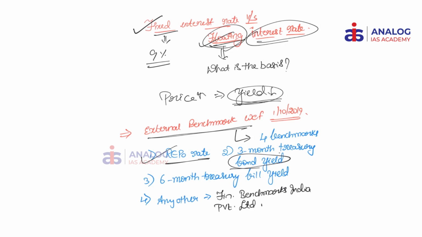So the second point of reference, or the second external benchmark set by RBI, is the 3-month treasury bond yield or 6-month treasury bond yield. Banks can go for either of these.